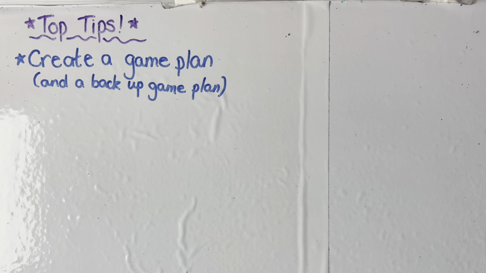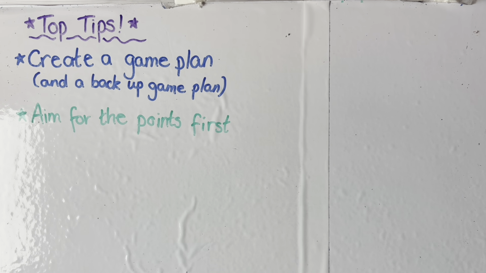Do you want to prioritise the 5-mark question and do that earlier in the paper? Do you want to leave that one until last and aim to just do the 3 points? What is it that you think is going to be best for your time? And then come up with a backup just in case you go into the exam and that one doesn't work. Always think about the questions that you are going to be able to answer first. Don't spend hours worrying about one question that you can't do and then lose all the time in the exam.